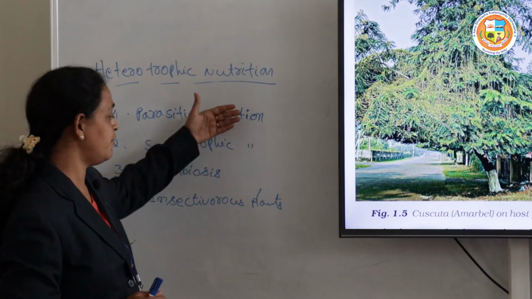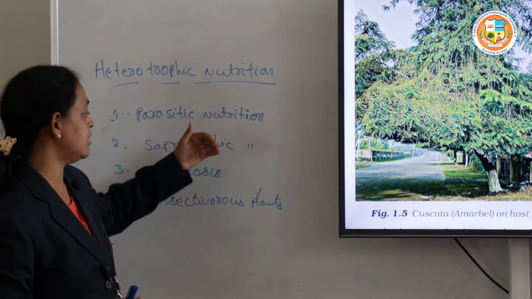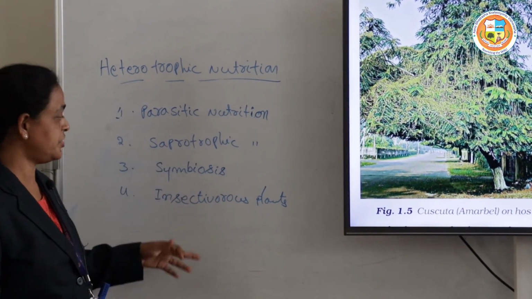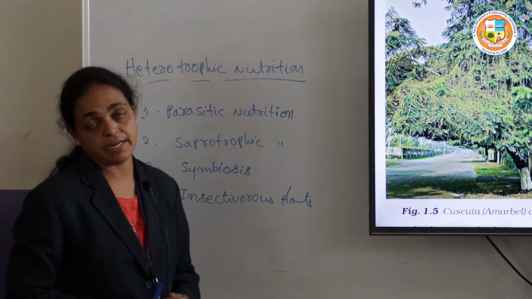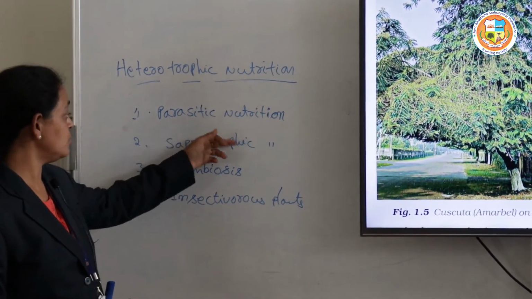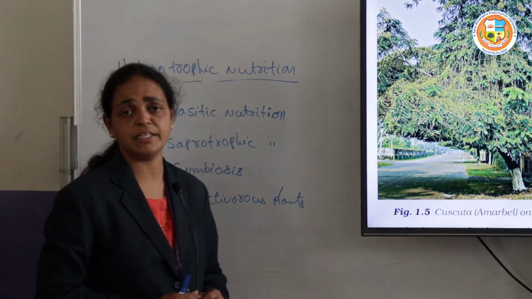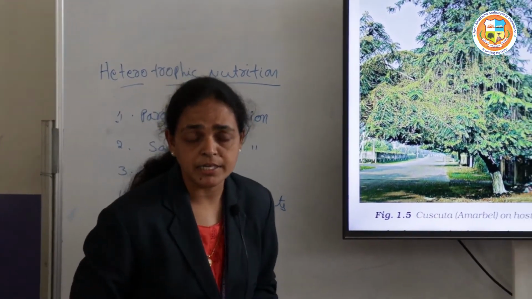In this again there are different types, like parasitic nutrition, saprotrophic nutrition, symbiosis and insectivorous plants. Right? First we have to know about parasitic nutrition. What is parasitic nutrition?